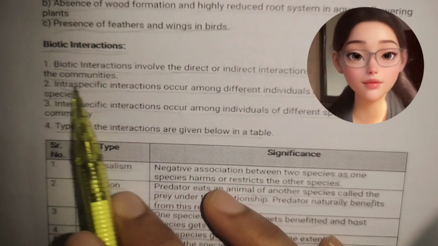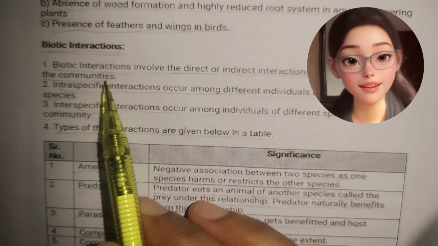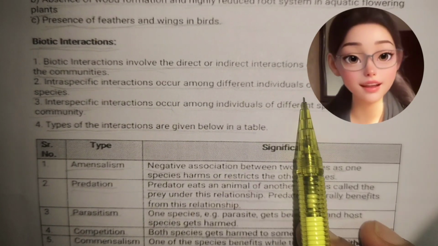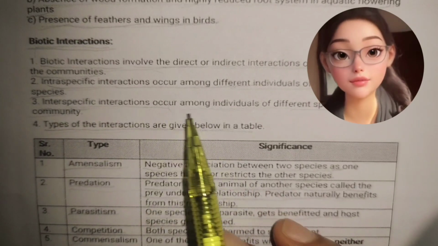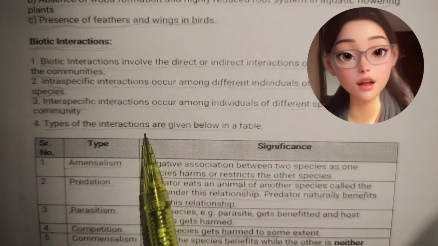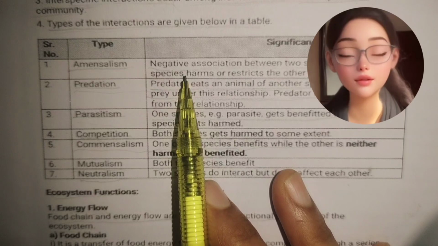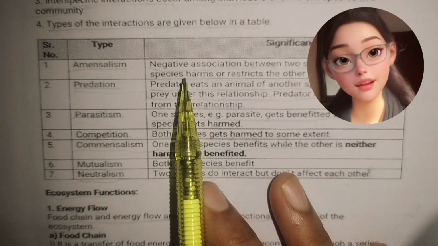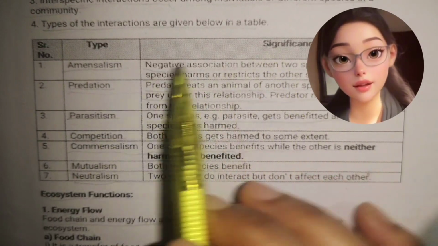Biotic interactions. Biotic interactions involve the direct or indirect interactions of the members of the communities. Intraspecific interactions occur among different individuals of the same species. Interspecific interactions occur among individuals of different species in a community. Types of interactions are given below in a table.